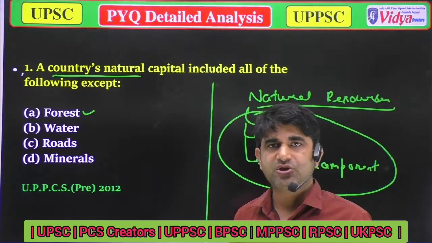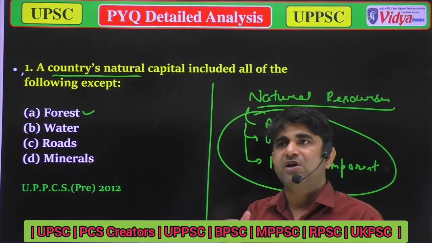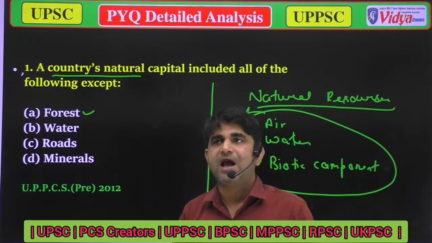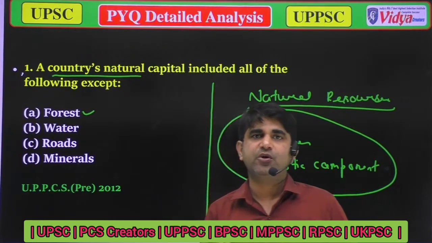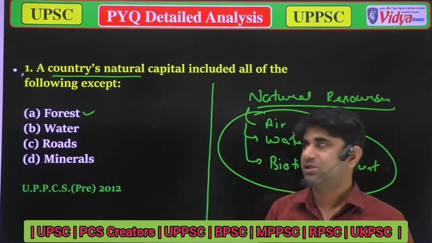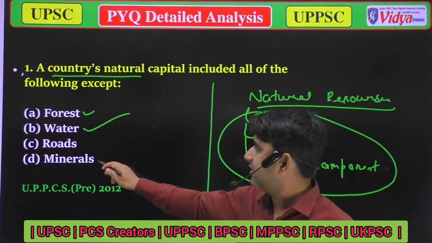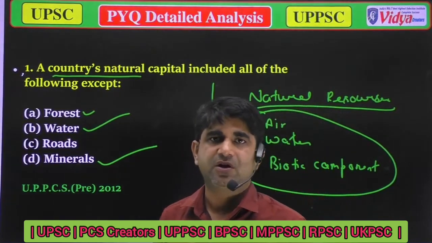Water is also a natural resource, because man doesn't make water. All the activities in which only nature is involved are known as natural resources, and the resources in which man-made activities are there are known as non-natural resources. Minerals are also natural resources, because these are prepared by nature, not by human beings.